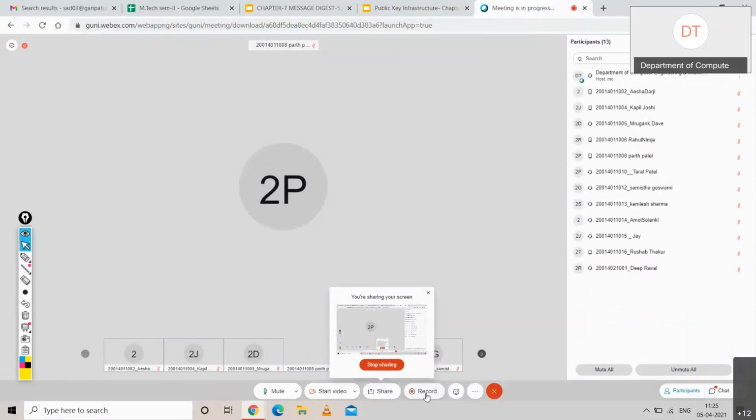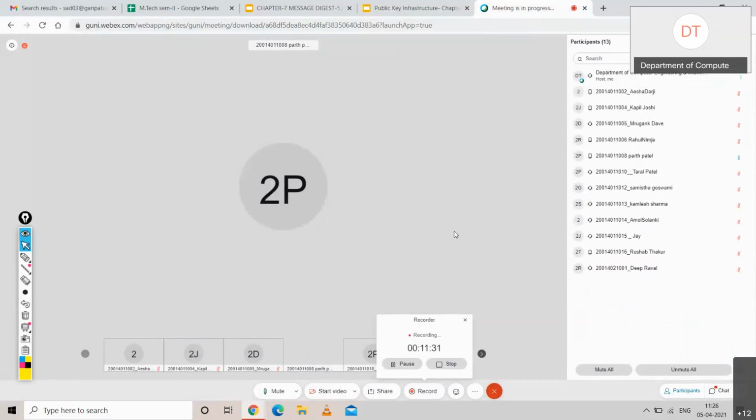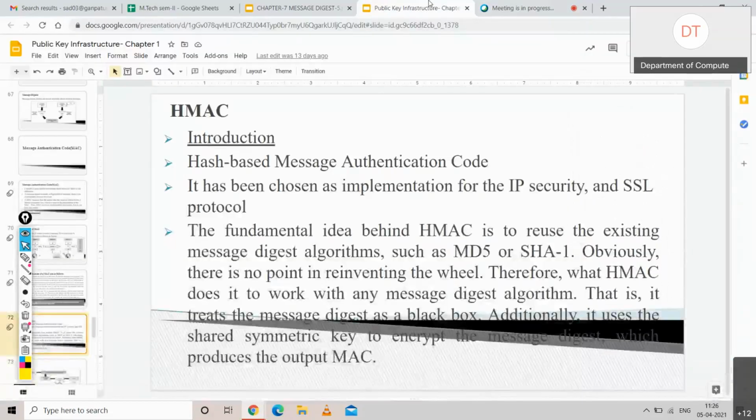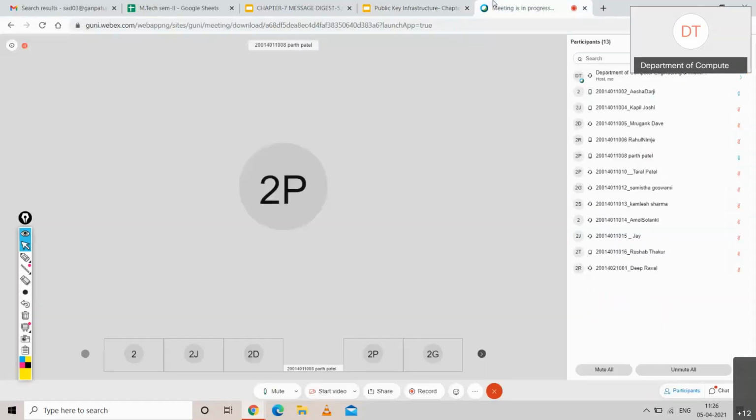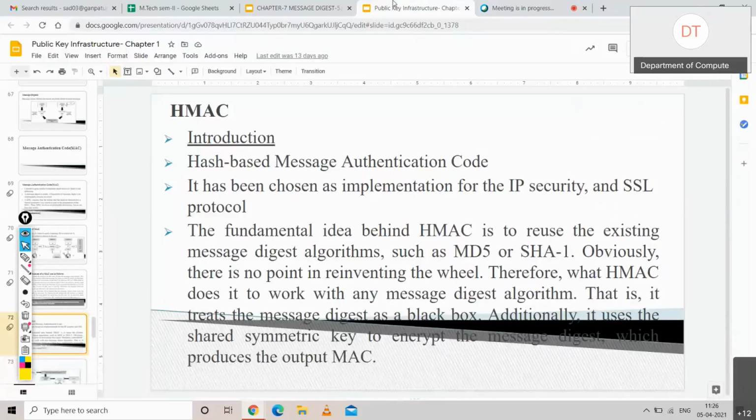Understood? Yes, or should I repeat? आया समझ में या मैं रिपीट करूं? Yes, ma'am. Means you want me to repeat? Yes, ma'am. Okay. See.